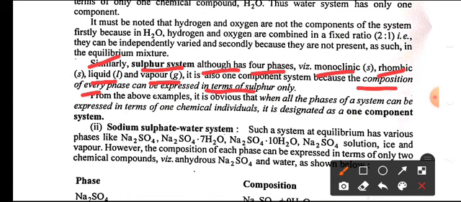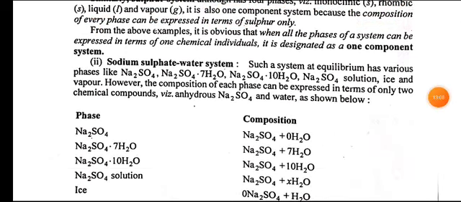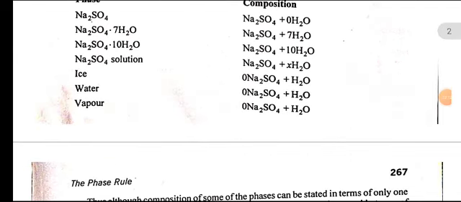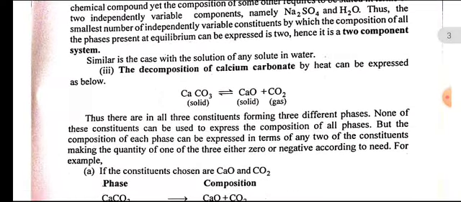So the sulfur system is a one component system. Okay, next one. So these are the one component systems. Next one,